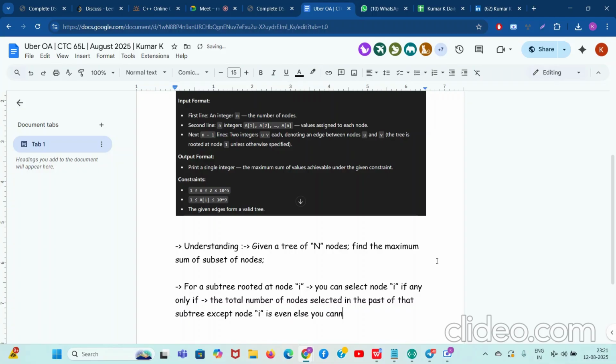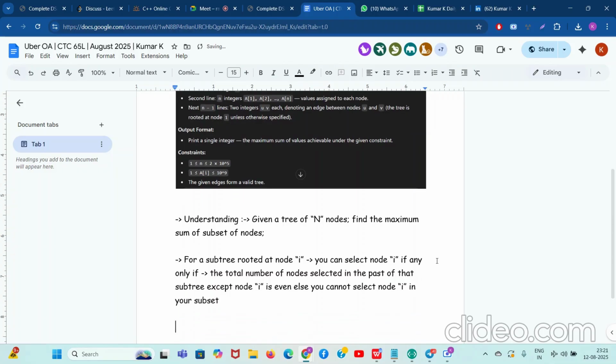Else you cannot select node I in your subset. That's it. So this is the problem. We do not have any test case.